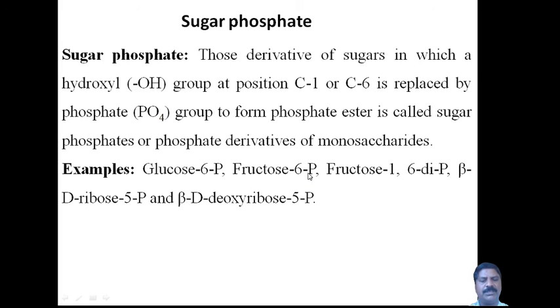P is not something else, but phosphate here. You don't confuse here. Glucose 6-phosphate: 6 means at the 6 position, the 6 carbon position of the glucose, a phosphate group is present. That's all.